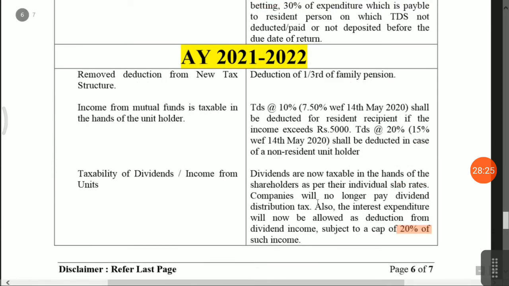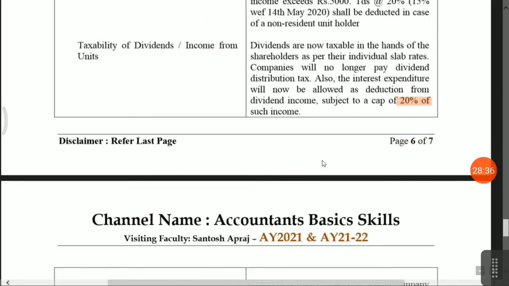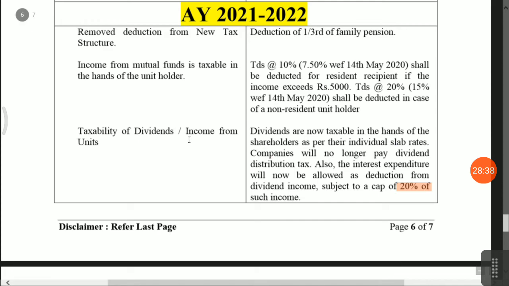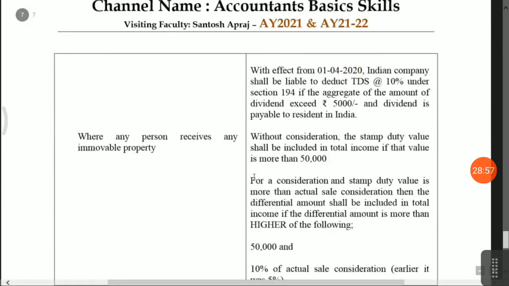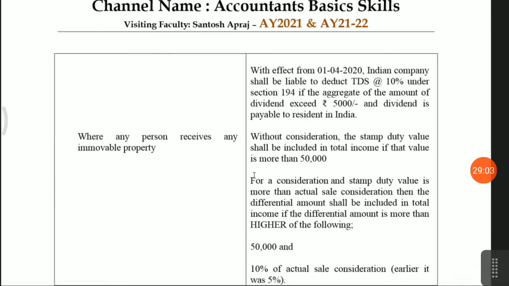Simple conclusion: income from units and dividend will be taxable in the hands of the assessee, and the payer will deduct TDS if the amount exceeds 5,000. Same provision for dividend and units. This is the simple language conclusion. I am repeating again: income from dividend or units will be taxable in the hands of the assessee, and if it exceeds 5,000, then the payer will deduct TDS. And that TDS amount will be eligible for calculation of your tax computation.